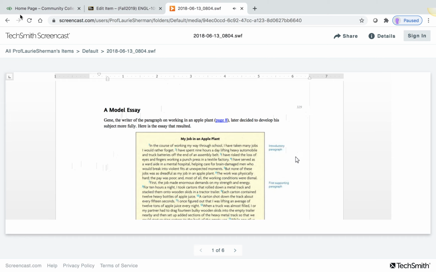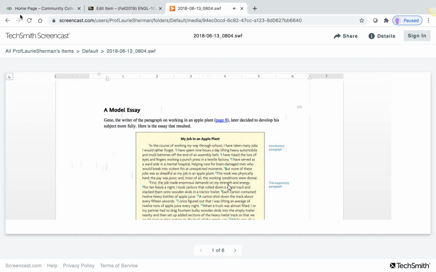So here's the essay. First, he writes an introduction. Notice the introduction begins with a broad general statement. In the course of working my way through school, I've taken many jobs I would rather forget. It's not the thesis, it's not an opinion, it's a broad statement. They get more and more narrow until we get to the thesis. But none of these jobs was as dreadful as my job in an apple plant. He follows it with a plan of development just to sort of preview the three main points he's going to develop in the body.